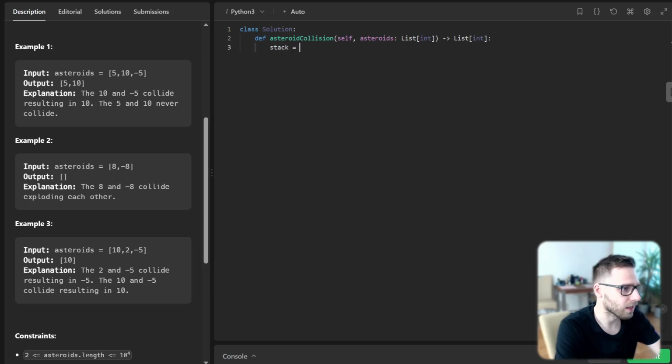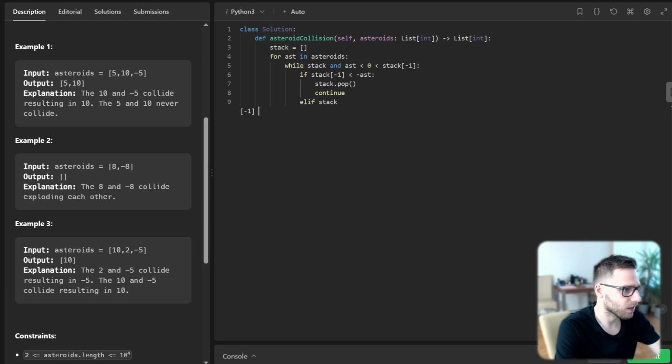So stack will be an empty stack. And for ast in asteroids, while stack and asteroid less than 0 and stack top greater than 0: if stack top is less than minus asteroid, stack pop and continue.